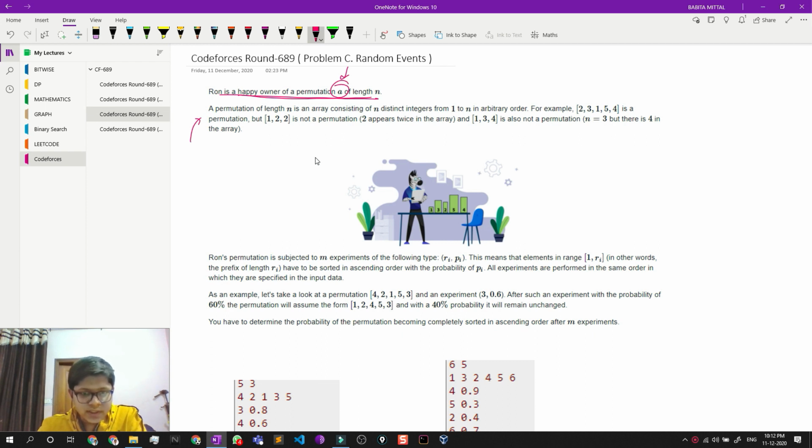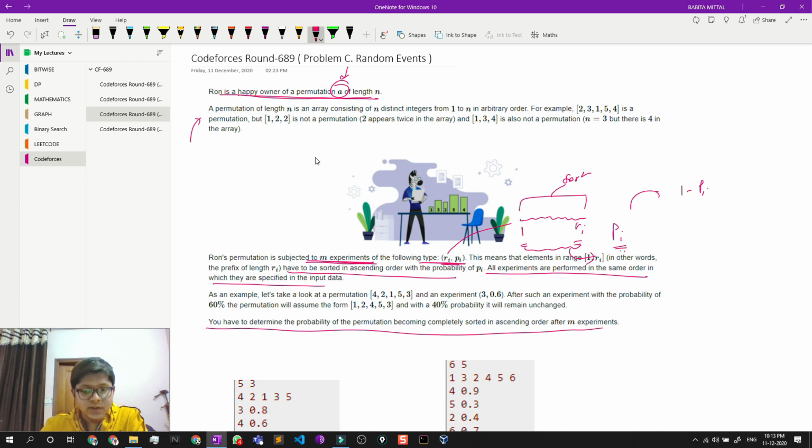So what we need to do is perform m experiments, and the experiments are of the following type, Ri, Pi, which means that we can sort the prefix from 1 to index Ri with a probability of Pi, and if we do not sort, then it is 1 minus Pi, right? After doing all the experiments, we need to answer what the probability is that our final array is sorted completely after doing the m experiments. So let us see the examples to get a better understanding.